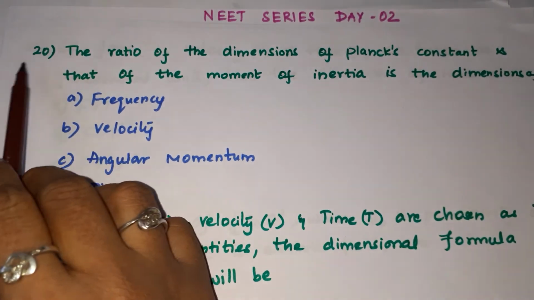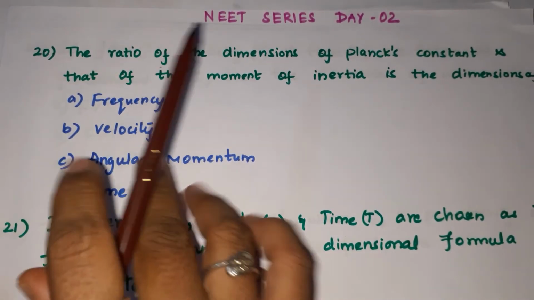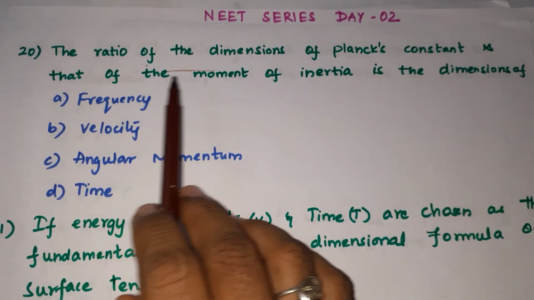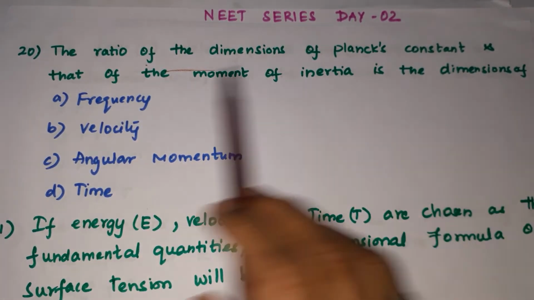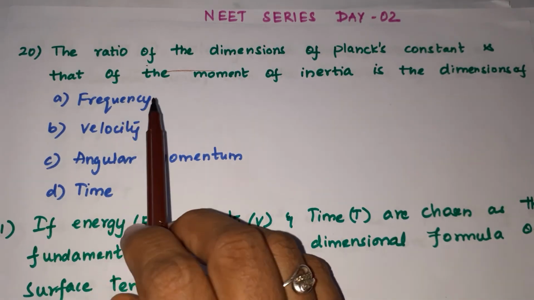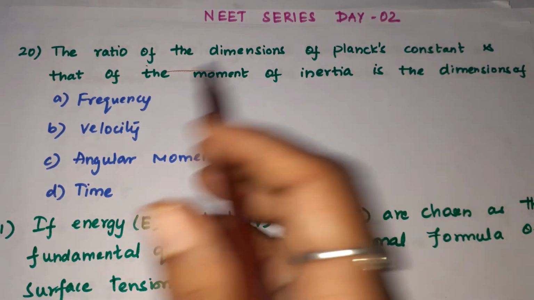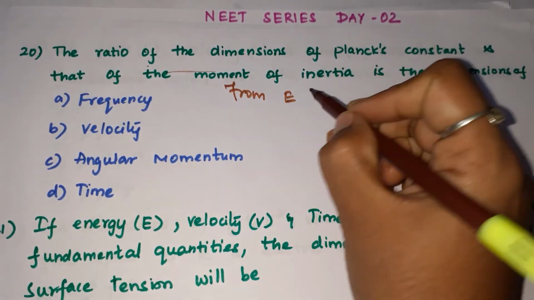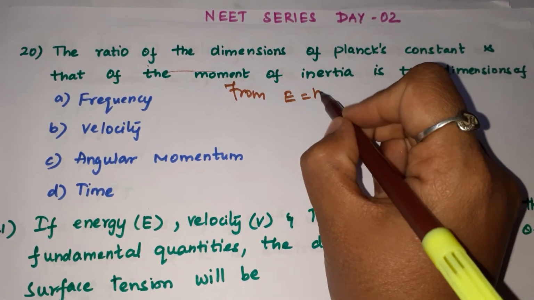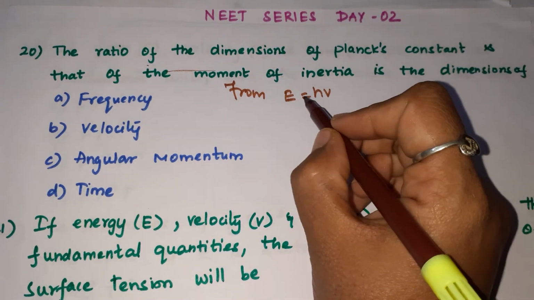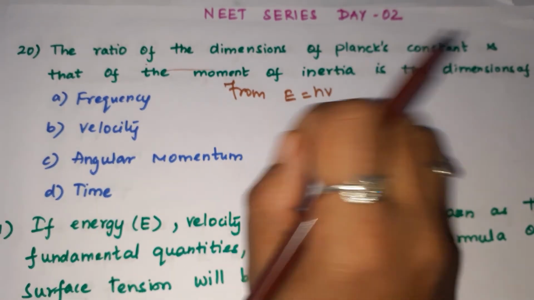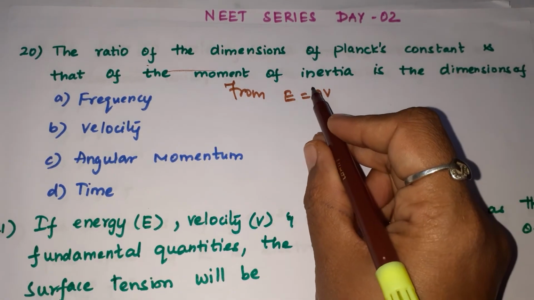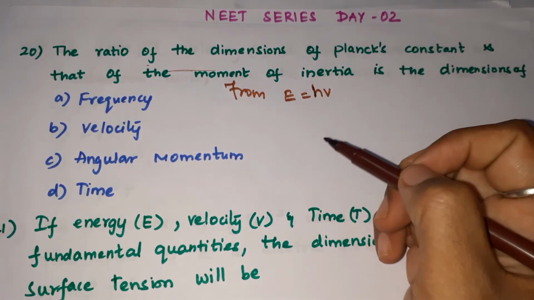Yes friends, now we'll see the 20th question. The ratio of the dimensions of Planck's constant and that of the moment of inertia is the dimensions of what? From Einstein's equation, E is equal to h into v. E is the photon energy, h is Planck's constant, v is the frequency.